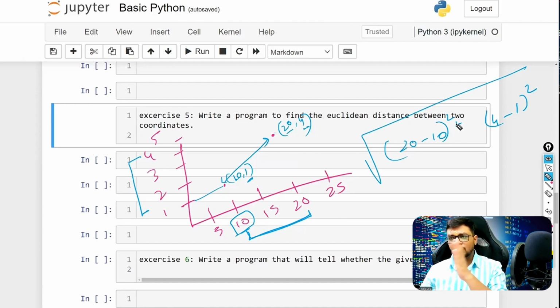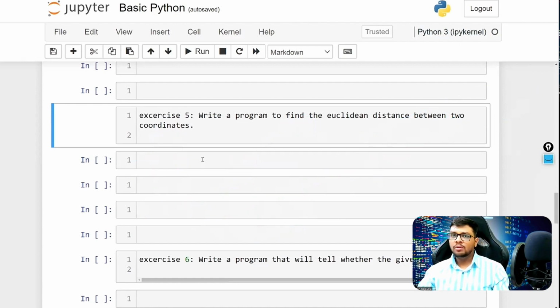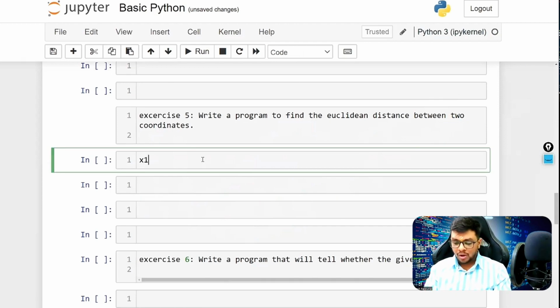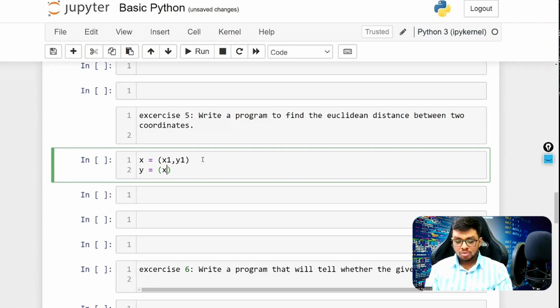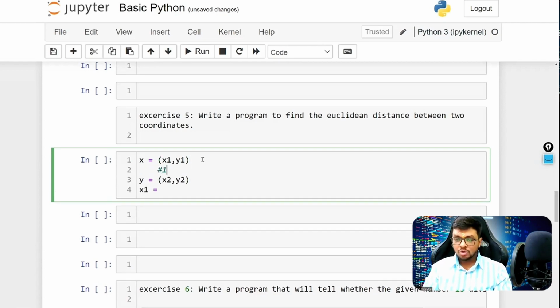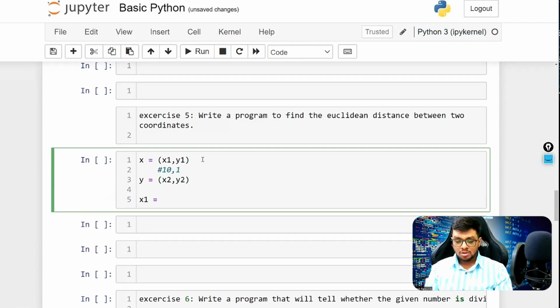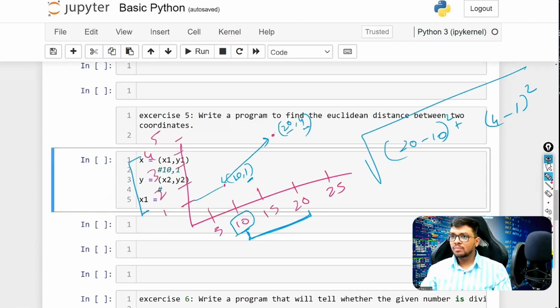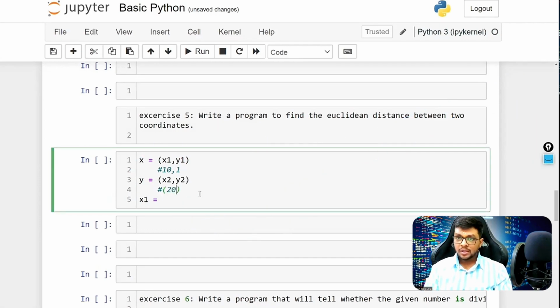Same coordinates we will take: 10, 1 and 20, 4. So let's do that. Let's keep the coordinates as x1, y1. So x equals x1 comma y1, and y equals x2 comma y2. And what are those coordinates? Let's write that also. x1 equals, what was our coordinates? You remember from the example which I showed you, 10 comma 1 and 20 comma 4.